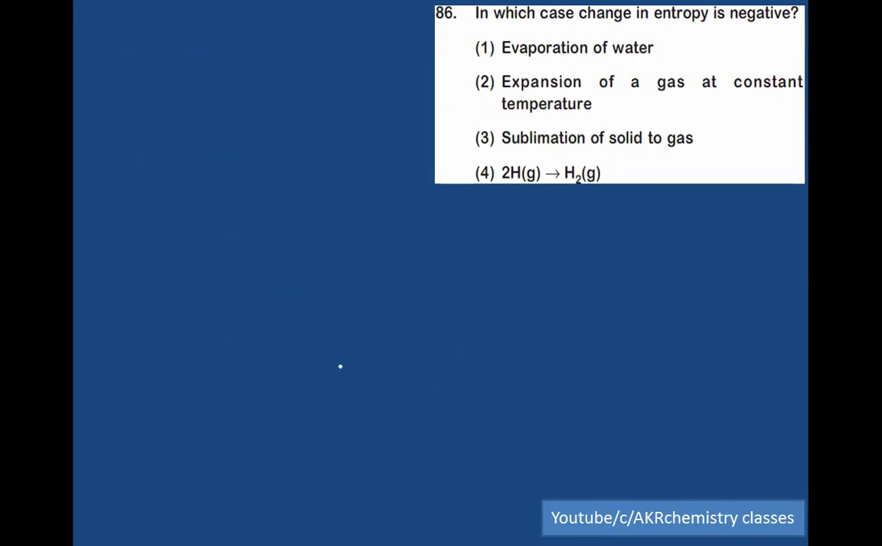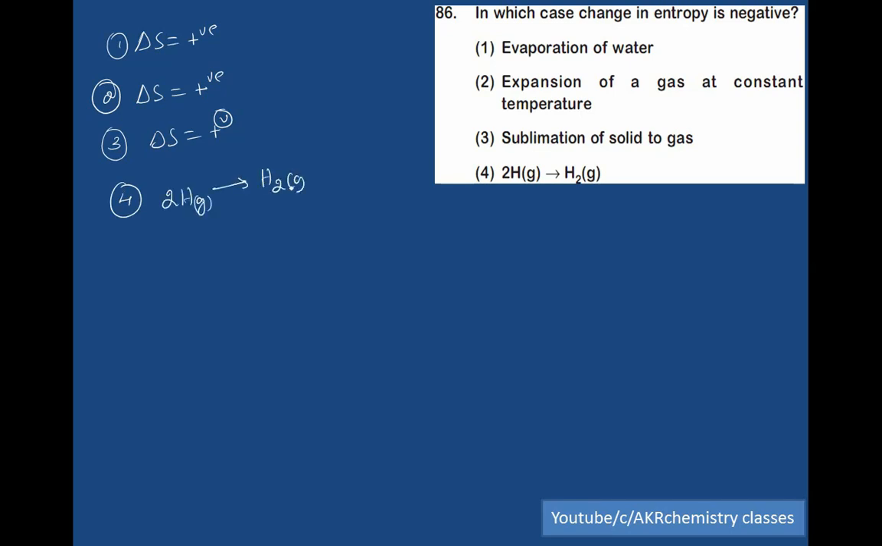In which case is the change in entropy negative? Evaporation of water, delta S is positive. Expansion of gas at room temperature, again it is positive. Sublimation of solid to gas, again delta S is positive. Last one, 2 moles of hydrogen gaseous atoms associate to form 1 mole. Therefore, delta n is equal to n products minus n reactants, 1 minus 2 is equal to minus 1. What does it indicate? Delta S is negative. So the fourth option is the right answer.